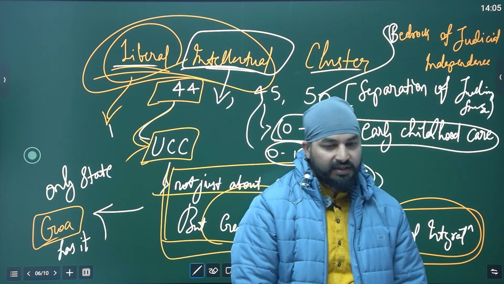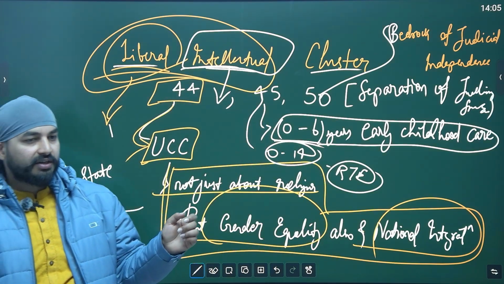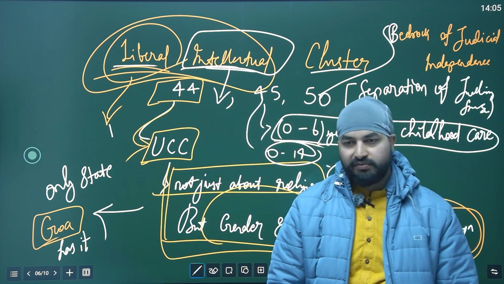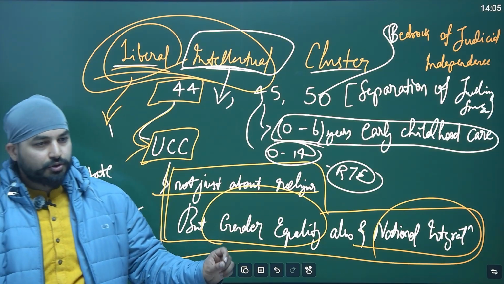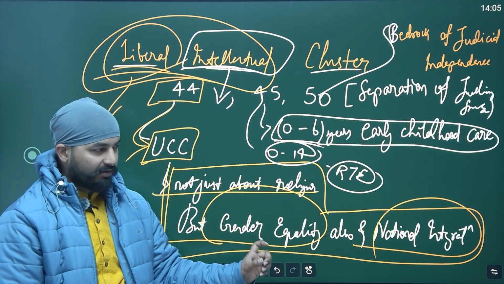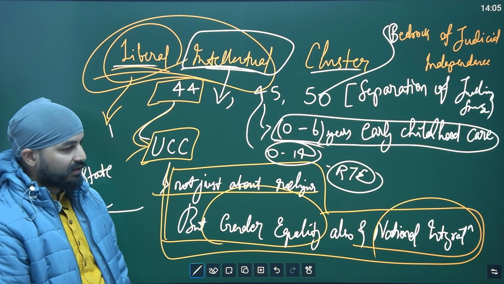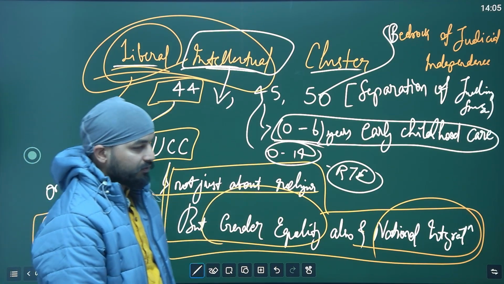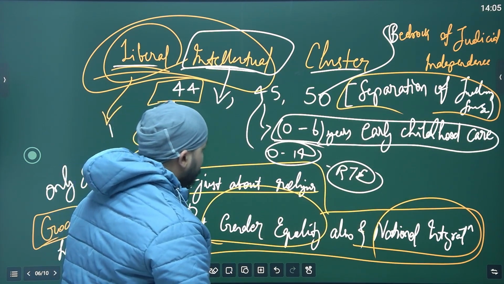Bedrock of judicial independence, separation of judiciary from executive: the state shall ensure the separation of judiciary from the executive. Can you understand why this is very important? The functioning of judiciary has to be very different, and the administrative officers should not be given any judicial task. We will understand in the administrative machinery of the states how certain times judicial things are taken by magistrates also. So to ensure everything judicial in nature remains separate from executive power, this is made. Okay.